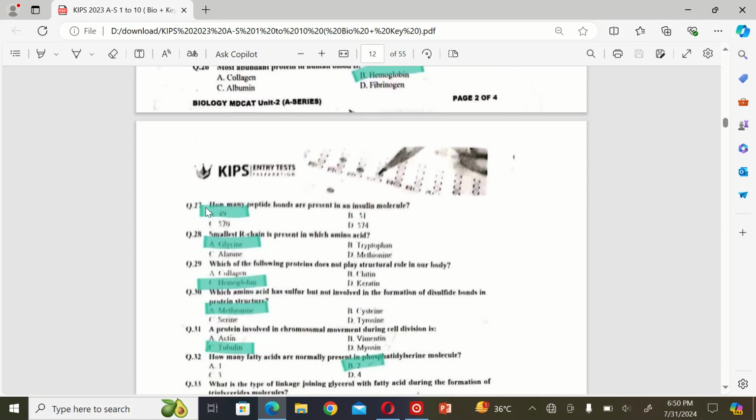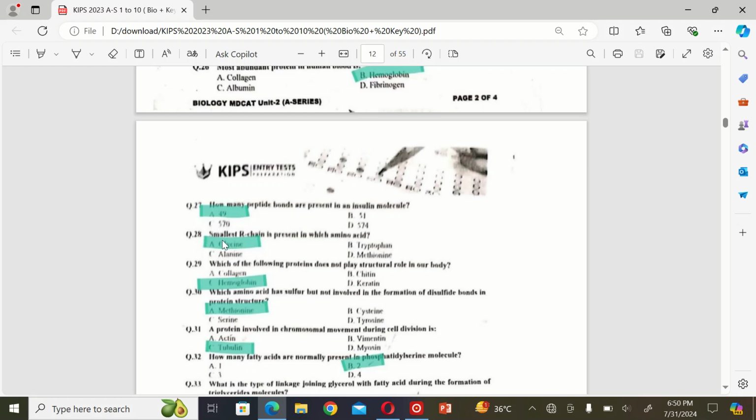Hemoglobin. The next MCQ is how many peptide bonds are present in an insulin molecule? A. 49, B. 51, C. 570, and D. 574. So the correct option is A.